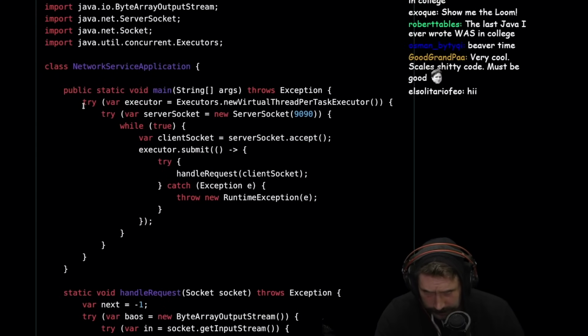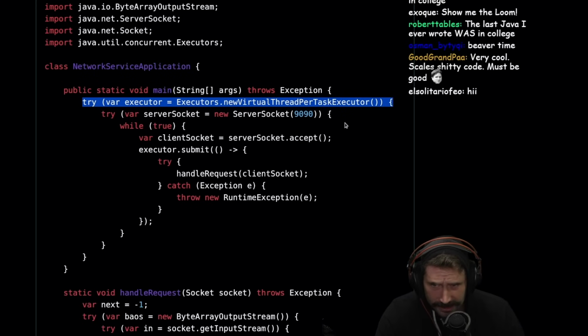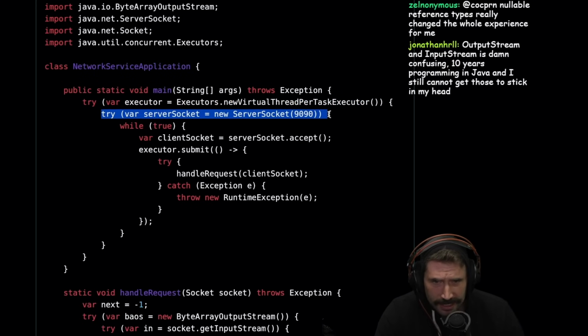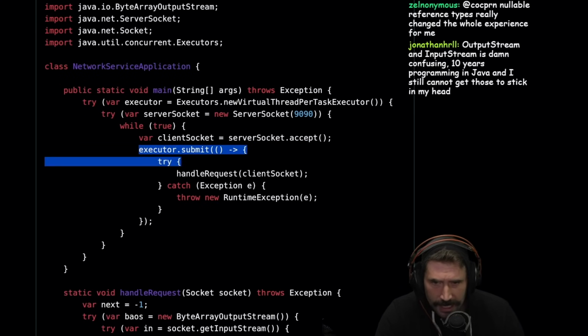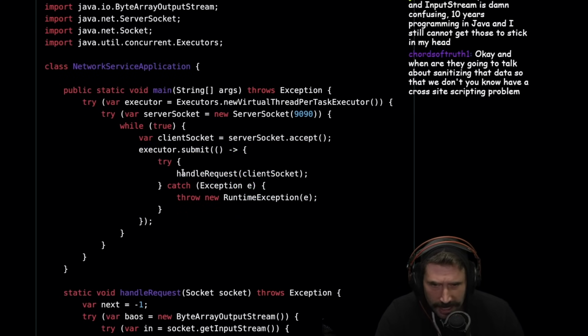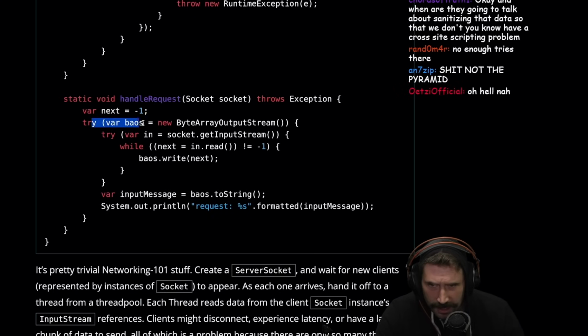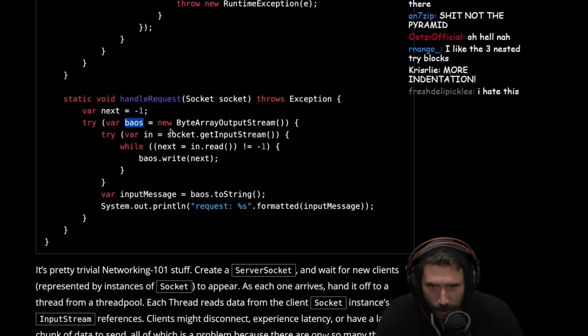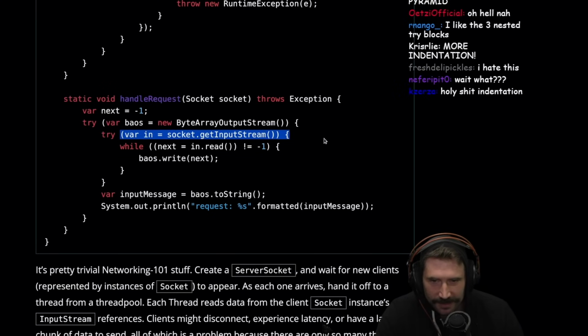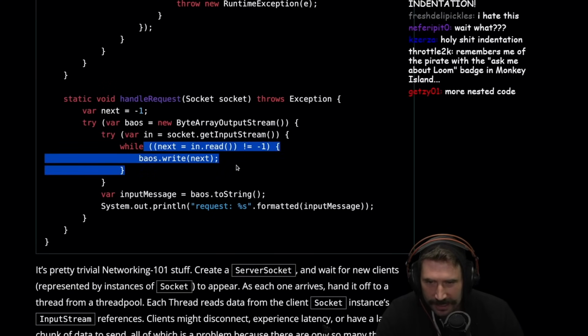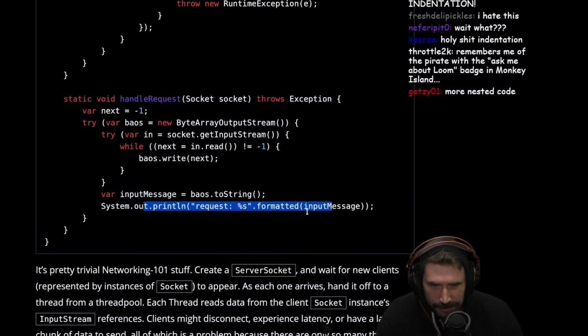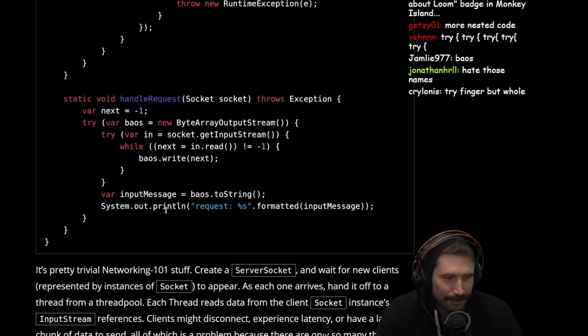Okay. Try executor. Oh, this is the new try thing. Try server socket, new server socket 9000 while true. Okay, we get to do a little accept, a little Berkeley sockets. Submit. Okay, try handle request. Yeah. Handle request. I don't know what a bows is. A bows. Byte array output stream. Give me that bows, baby. Try input string while next read. Put it in there. Okay. String it. Print it. Let's go. Okay, that makes sense. Bows.